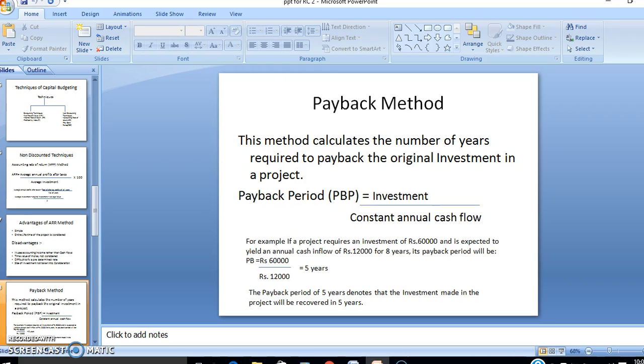The actual payback period calculated according to this method is compared with the predetermined payback period fixed by the management in terms of the maximum period during which the original investment must be recouped. If the actual payback period is less than the predetermined payback period, the project would be accepted. If not, it would be rejected. Alternatively, when many projects are under consideration, they may be ranked according to the length of the payback period. Obviously, projects having the shorter payback period will be selected.